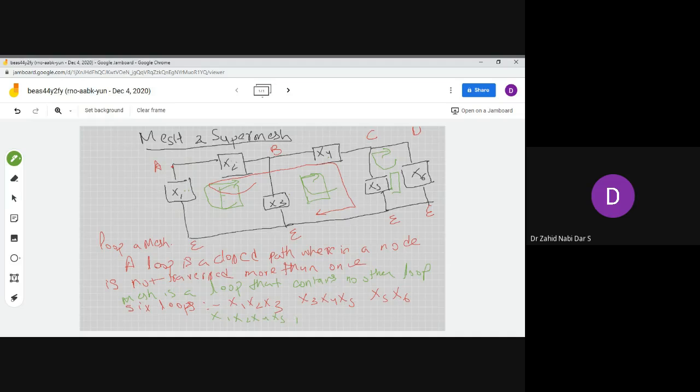So this can be one loop. Now can you write x1, x2, x4 and x5? Similarly, by now you must have understood what else you can write. Can't you write x1, x2, x4 instead of x5? We'll go like this. I'll draw it with a different color. We can write x1, x2, x4, and instead of x5, we'll go through x6 and the path is closed.